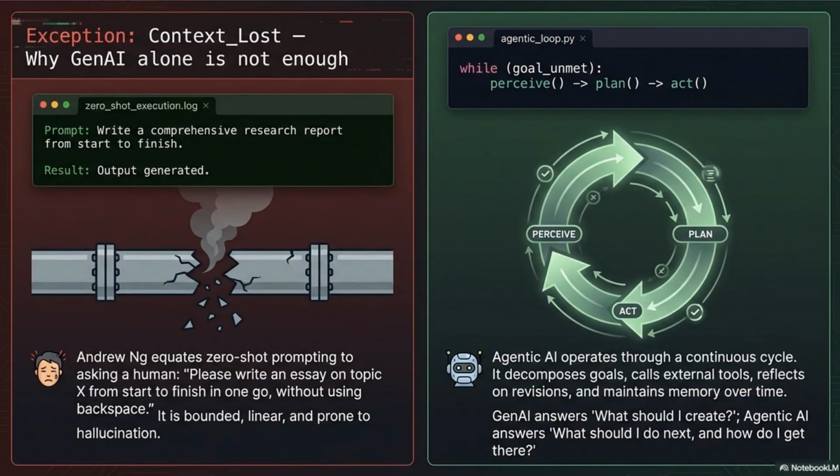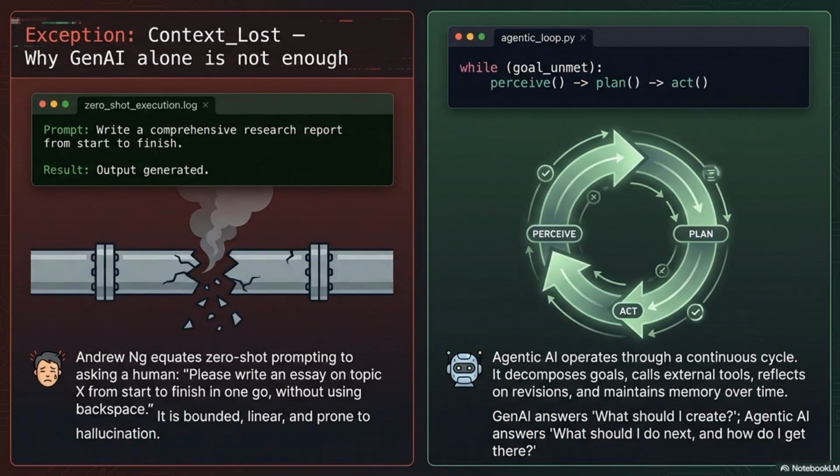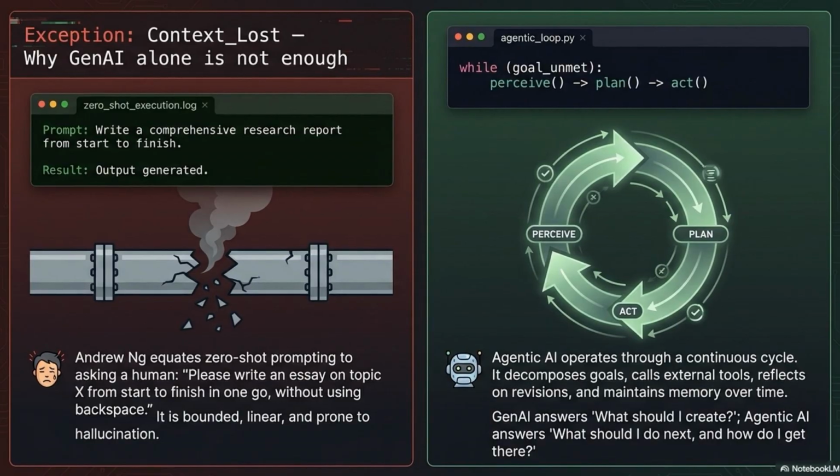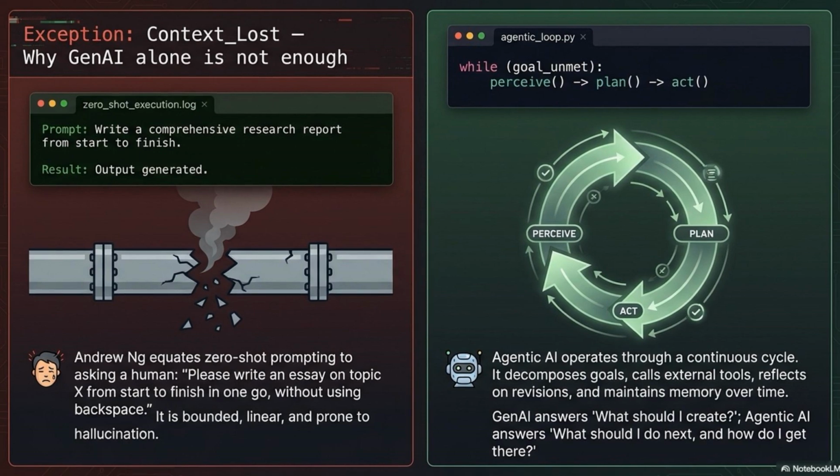Andrew Ng captures it perfectly. Asking a zero-shot model to do this is like asking a human to write an essay from start to finish without using the backspace key. No iteration, no correction, no context memory.